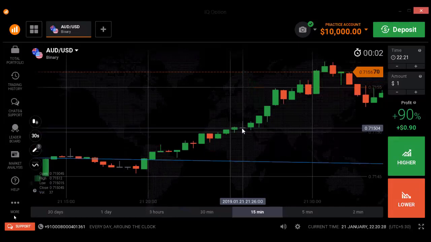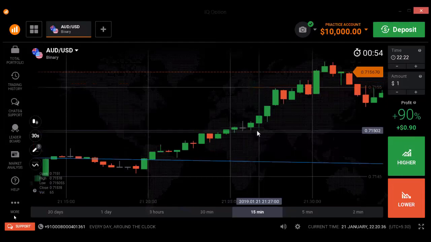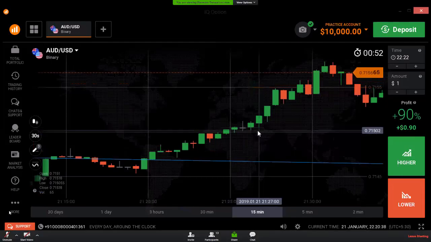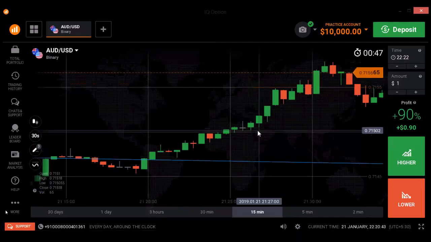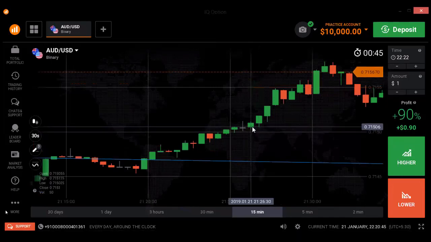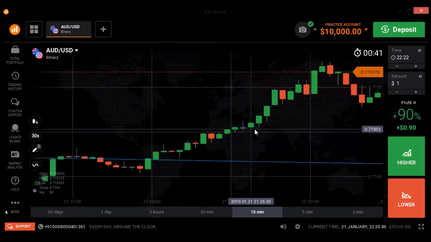For example, this is 30 second. If you use a trend continuation candle, you can place a call option directly, and the expiry would be 1 minute. If you want to trade on a 1 minute candle, the expiry is 1 minute. If you want to trade on 30 second, the expiry is 30 second. But you can't trade on a 30-second candle on IQ Option.